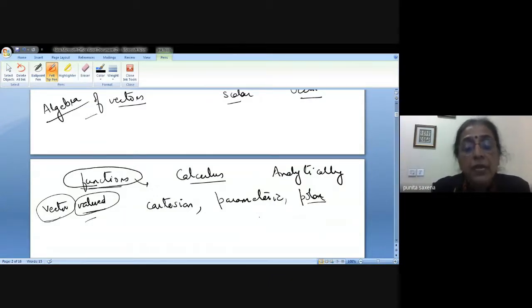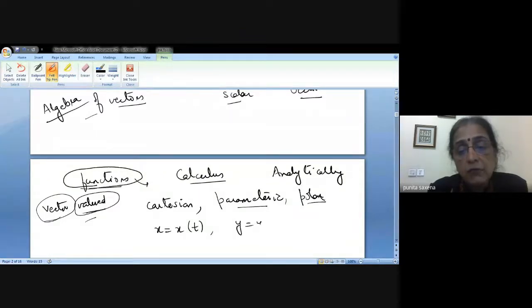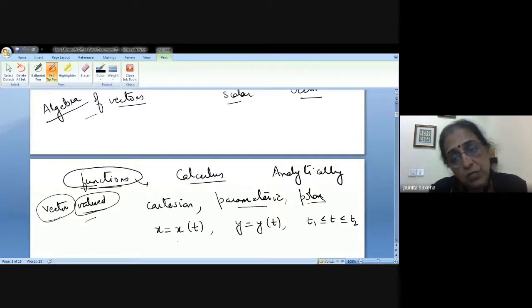But if you remember parametric, right? So what did we do? We studied x as some function of t and y as some function of t, and then we studied how the function is going to behave when you give some limits to t, say varying from t1 to t2. Now, what I mean to say here is, supposing here also we assign some direction to these parametric curves.